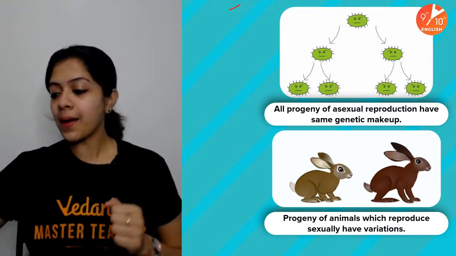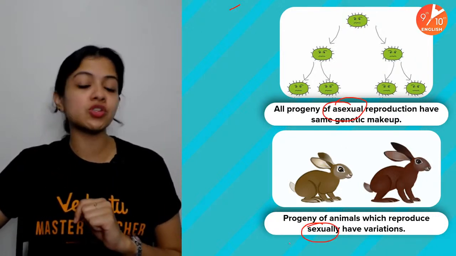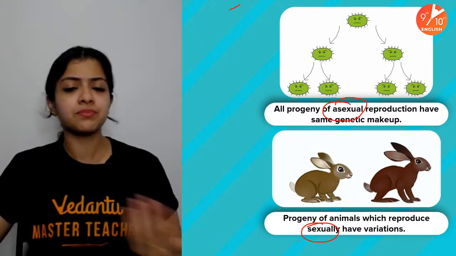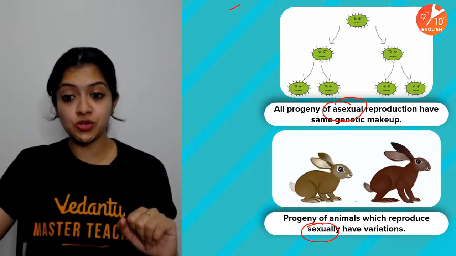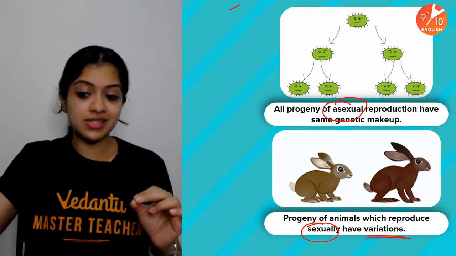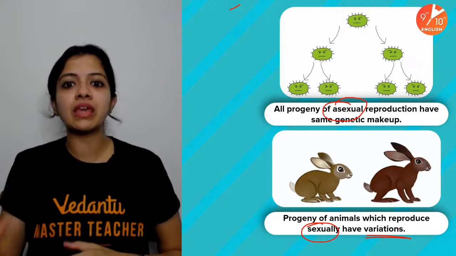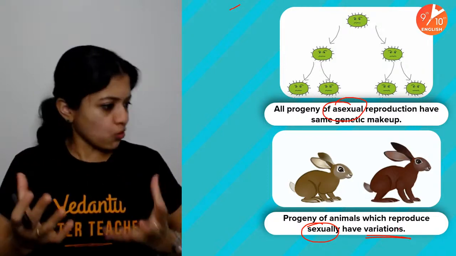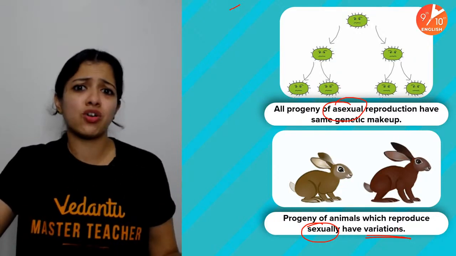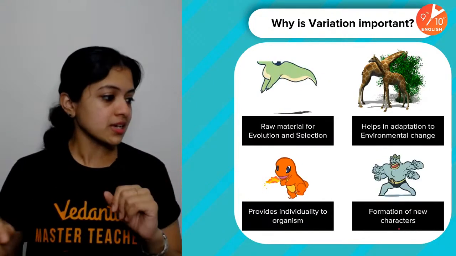So that is about asexually reproducing organisms. But when it comes to sexually reproducing organisms, it could be very tiny organisms that reproduce sexually, or it could be something as complex as human beings also. These organisms exhibit what we call variations, differences. As you can see, those two cute little rabbits, they exhibit variations. Even Mickey Mouse and Minnie Mouse, they are supposed to be mice, but then they look so different from each other. That is because of variations. Of course, that's a cartoon character, but even then, easiest for you to remember.